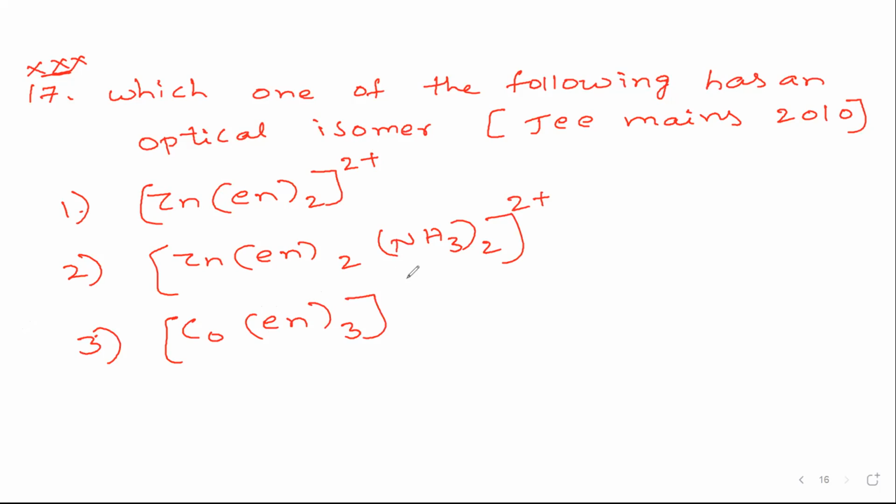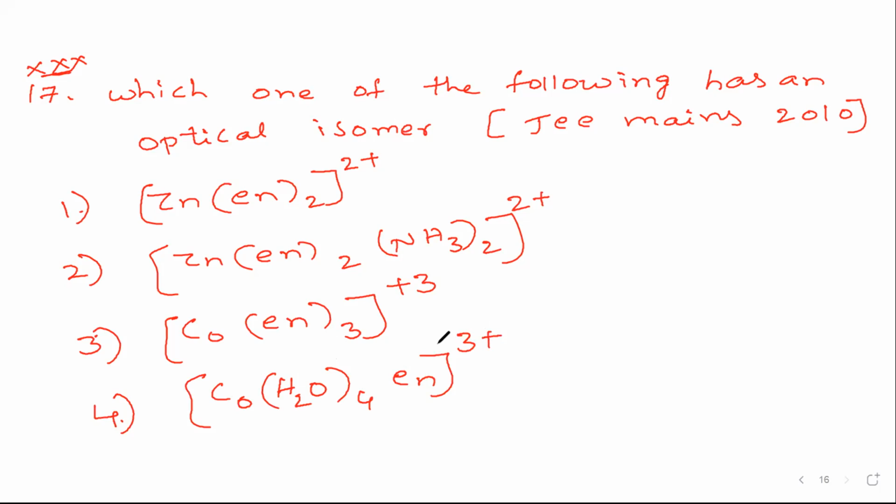That easily can tell the answer. And option 4 is cobalt, water taken 4 times, ethylene diamine 1 time, and the whole 3 plus. So this is the question we have. Now we have to check the answer. So easily you can tell the option is 3.